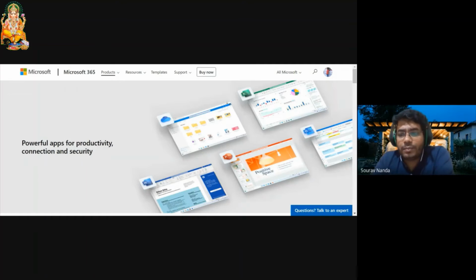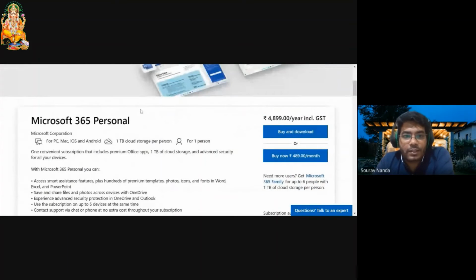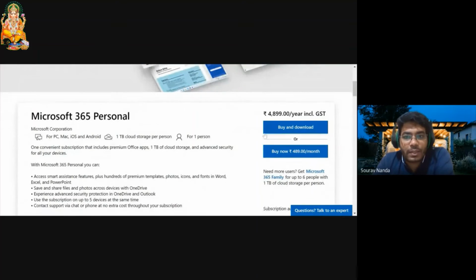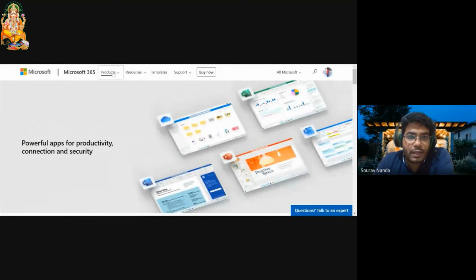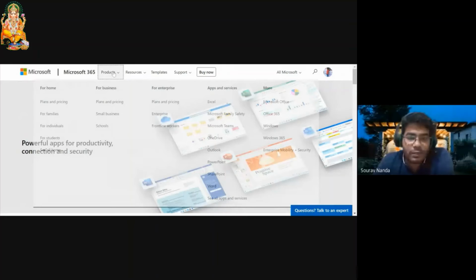The new PC, if you buy with Microsoft Windows 10, then they provide 1 year student subscription, I guess. Yeah. So if you buy this one, then it's again for one person, the same price is there. Let's check the student version of it. The student version of the 365, it's good for education, and it's free if you have a school email version. Only if your school has registered and asked for the permission, then you can have it.